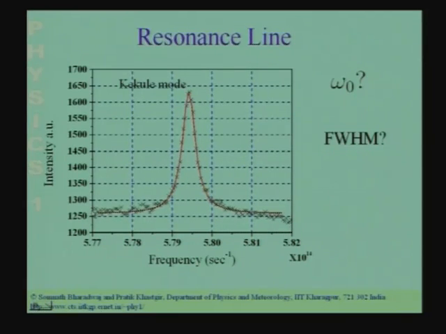So, you should take the difference between this value and the peak value, and find the place where you have half of this difference, and that will give us the full width at half maxima. And then from this you can also determine the quality factor. So, these are problems which I am going to leave for you to solve.